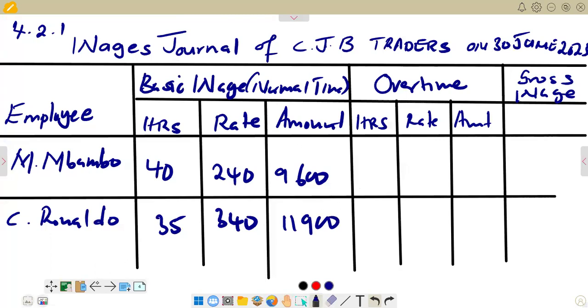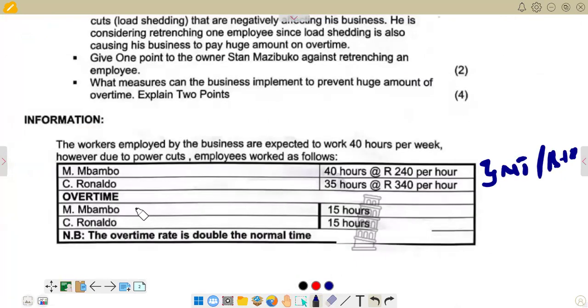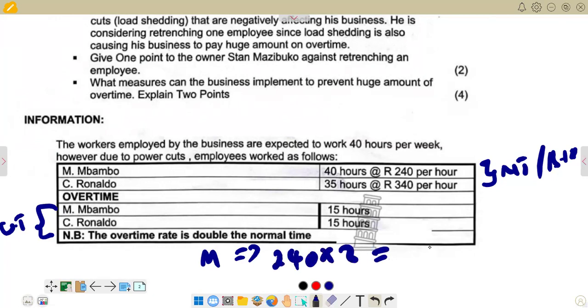Then we go to overtime, we go and check in terms of overtime, what do we have there. So on overtime, this is our overtime. We are seeing Mbambo working 15 hours and Ronaldo working 15 hours. Then on the rate, we are saying the overtime rate is double the normal time. So what does it mean? It means for Mbambo, the rate which we are having on normal is 240. Then you multiply by 2 since it's double to get the rate for overtime. So if you multiply by 2 there, you are going to get 480.